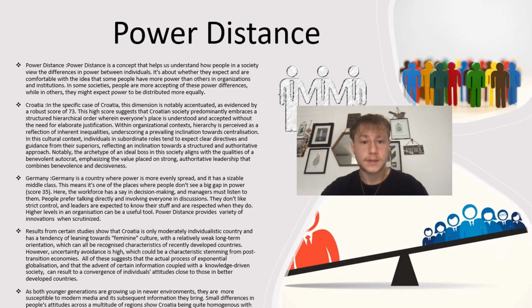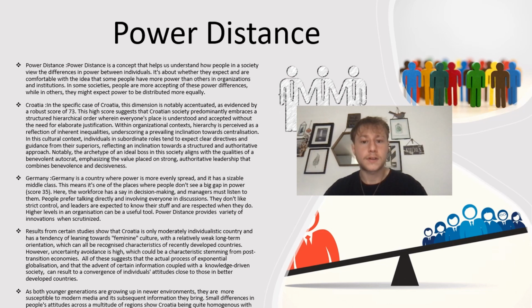In this cultural context, individuals in subordinate roles tend to expect clear directives and guidance from their superiors, reflecting an inclination towards a structured and authoritative approach. Notably, the archetype of an ideal boss in the society aligns with the qualities of a benevolent autocrat, emphasizing values based on strong authoritative leadership that combines both benevolence and decisiveness.